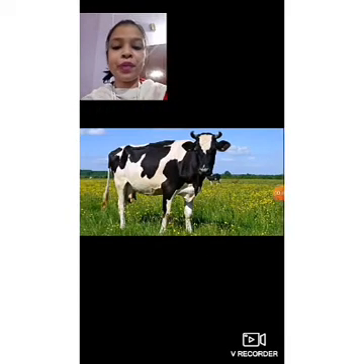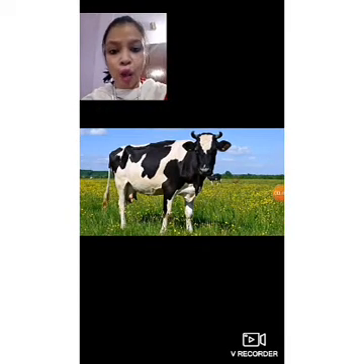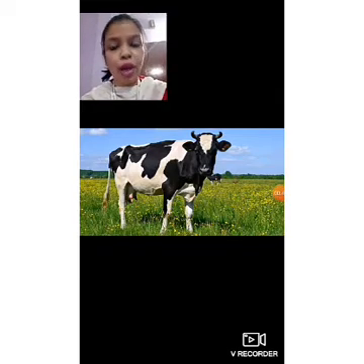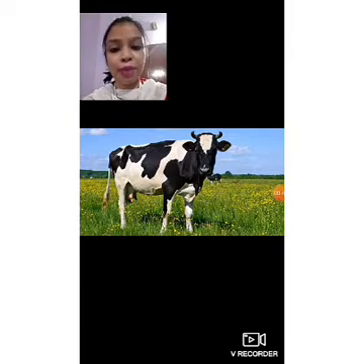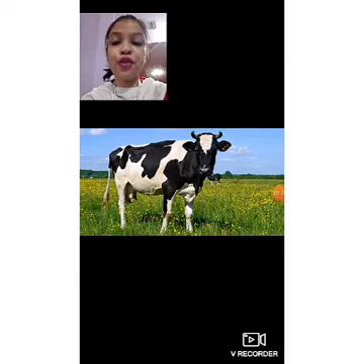The next animal is a cow. Does a cow prepare its own food? No, a cow doesn't prepare its own food. So what does it eat? It eats plants and grass. You can see the green thing on the ground. It's grass. Cows eat grass and leaves and they survive. Alright, so that is their food. They are dependent on nature. They cannot prepare their own food.